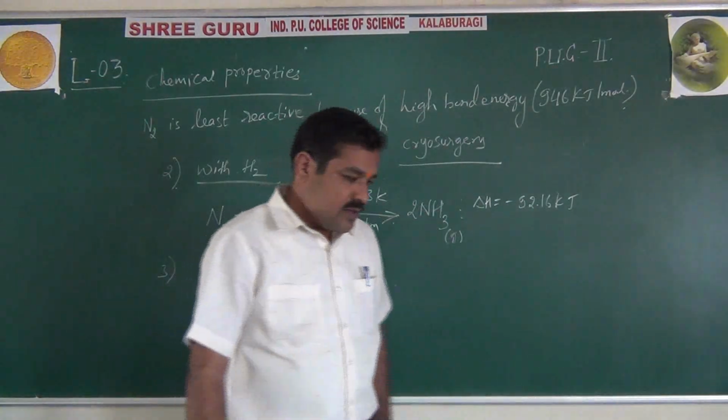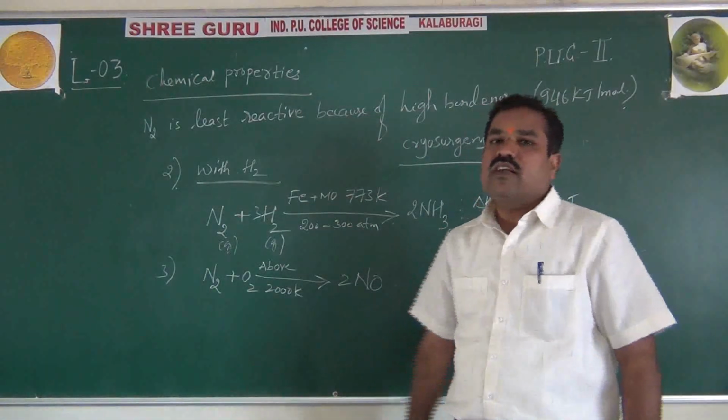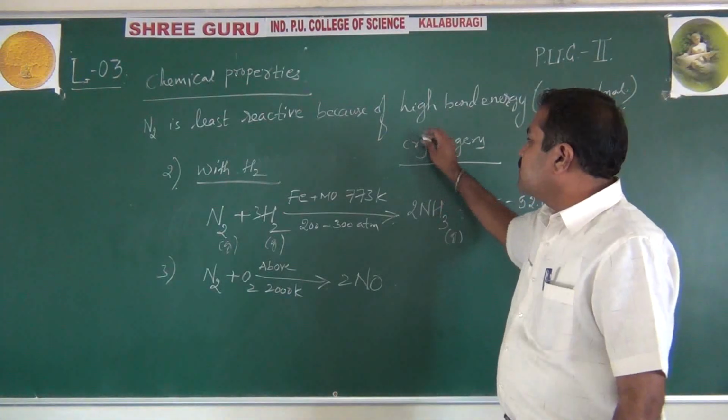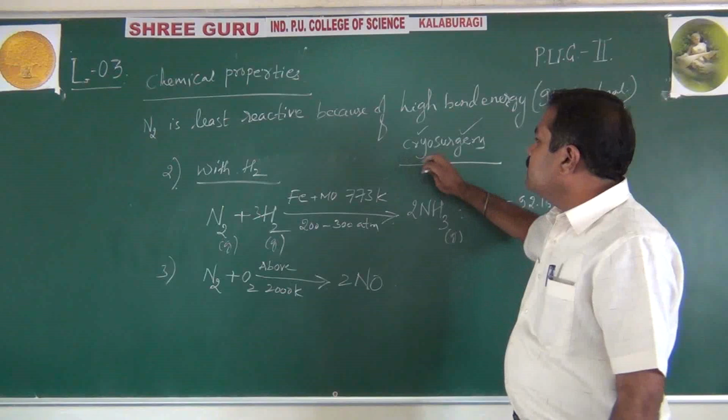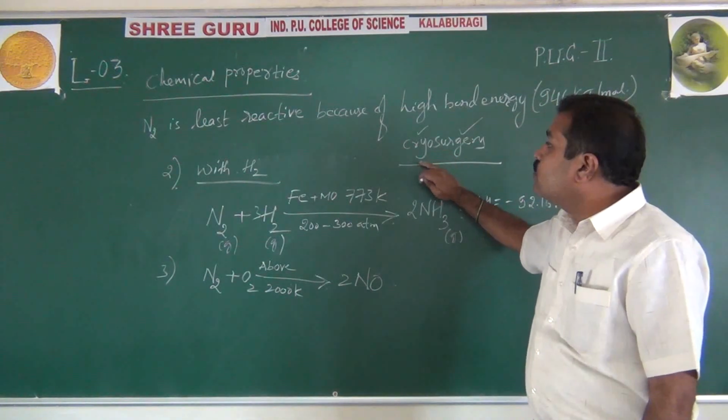The liquid nitrogen temperature, as I told you, is 77.2 Kelvin. So what is cryosurgery? See, carrying out surgery at low temperature.